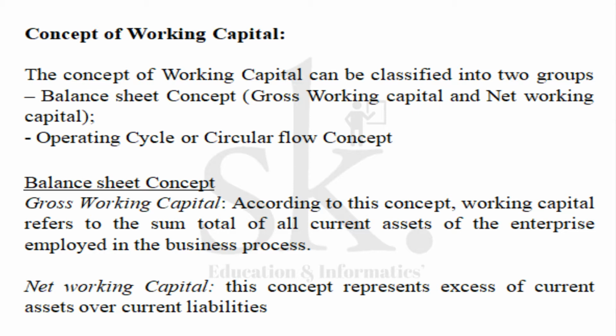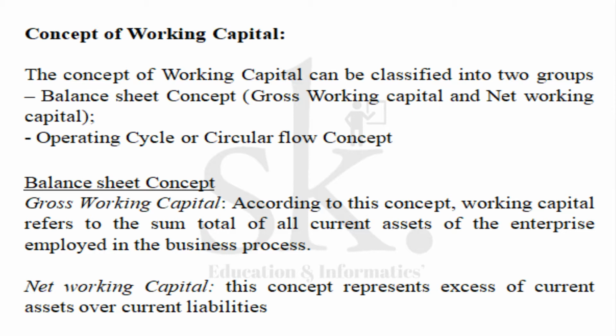So, to recap, what is gross working capital? Gross working capital is the summation of current assets. The total of current assets is what is termed gross working capital. What is net working capital? Net working capital is the difference between the current assets and the current liabilities.